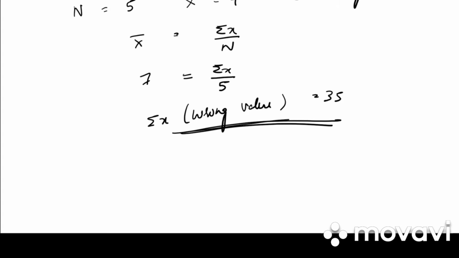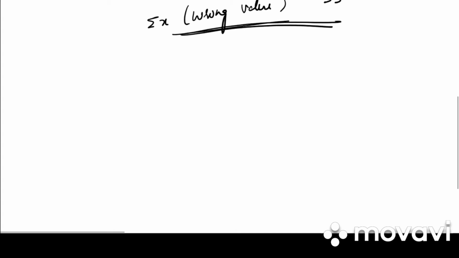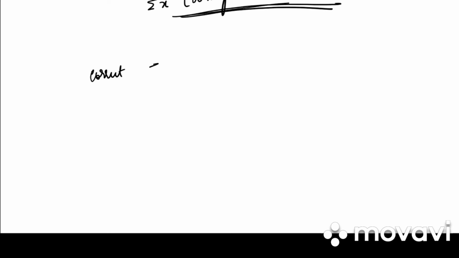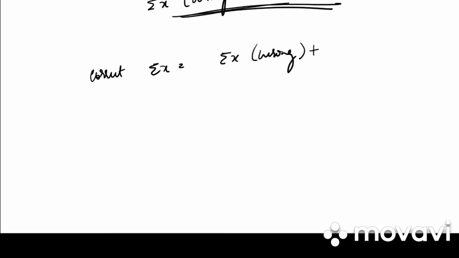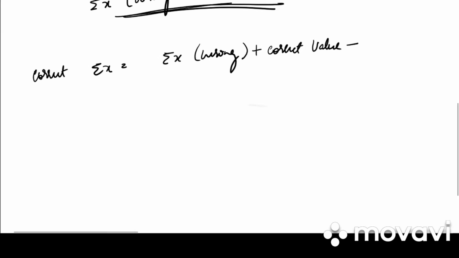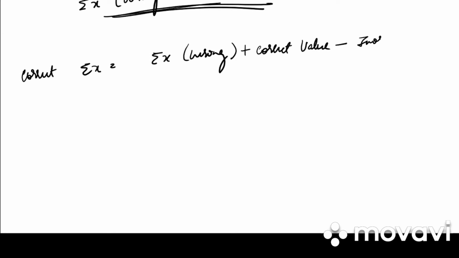After we have found out summation x wrong value, next we need to find out correct summation x. What is the formula? Summation x wrong value plus correct value minus incorrect value. So summation x wrong value we found out is 35.